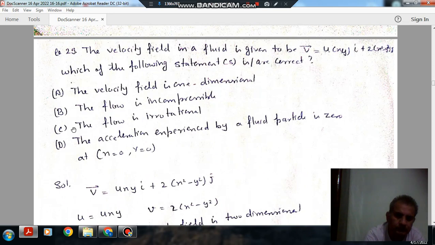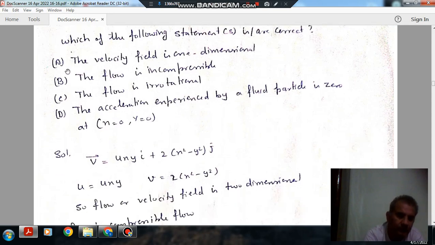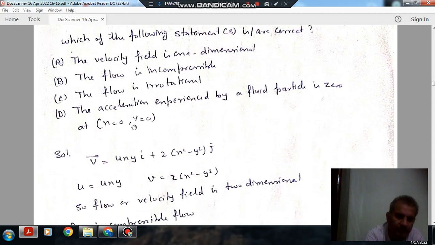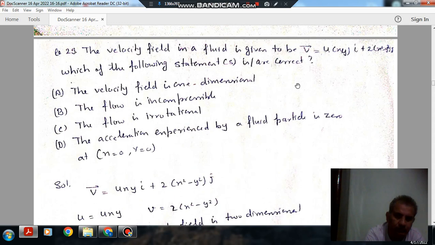Okay. Next, the velocity field in a fluid is given to be vector V is equal to 4xy i plus (2x² minus y²) j. Which of the following statements is/are correct? Option A, the velocity field is one dimensional. Option B, the flow is incompressible. Option C, the flow is irrotational. Option D, the acceleration experienced by a fluid particle is 0 at x equal to 0, y equal to 0. So V is equal to 4xy i plus (2x² minus y²) j.